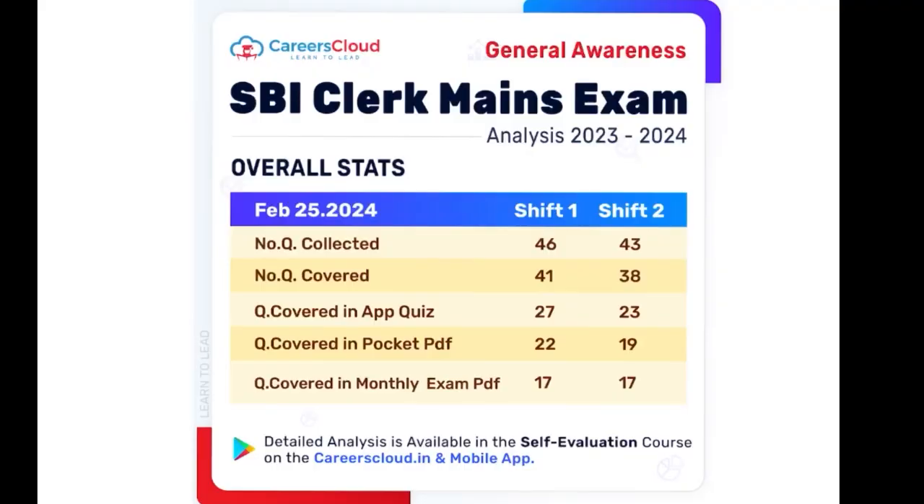Now friends, recently your SBI Clerk Mains exam was held. We have collected some stats over it, and let me show you why I say that AffairsCloud is one of the best solutions for current affairs. For the first shift and second shift, there were 46 and 43 questions collected respectively for the 25th of Feb. Here we will see that 41 and 38 questions respectively were covered by us in our course. 27 and 23 questions respectively were covered in the application's quiz that I ask you to do on a daily basis in your mobile application.